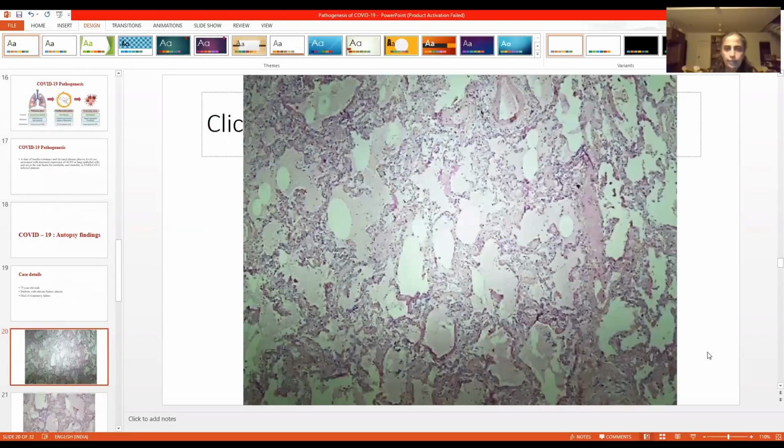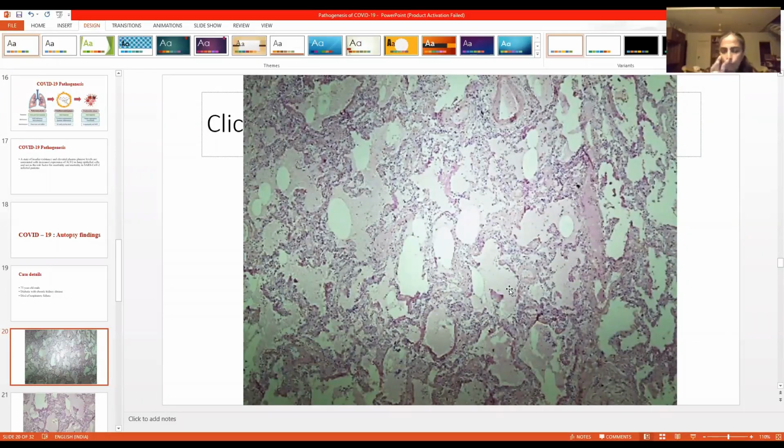And this is the lung from the patient. So you can see the alveolar spaces. Are they all normal? No. Some of these spaces are filled with fluid. You can see this light pink color, and the white is air. Some of the alveoli are filled with air. Others are filled with this proteinaceous fluid.